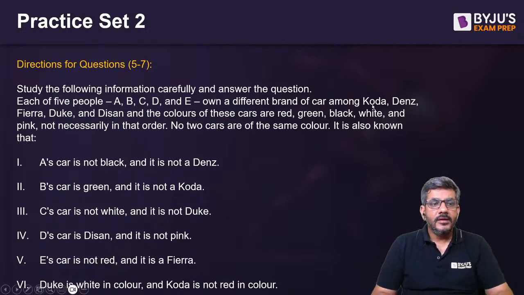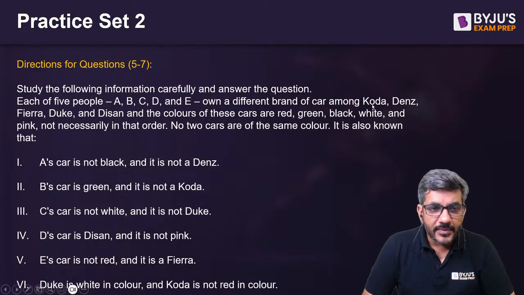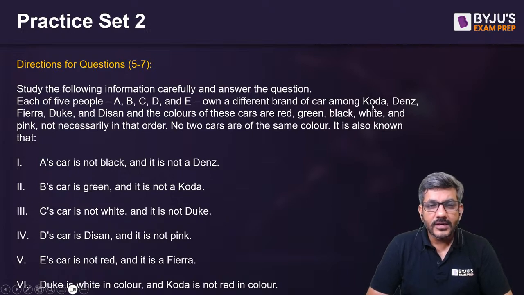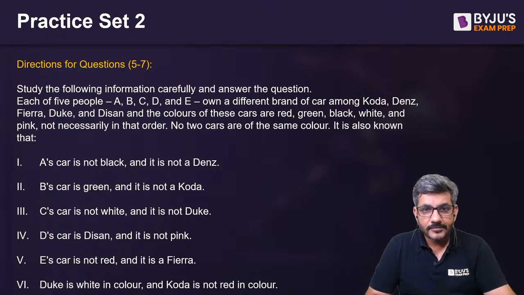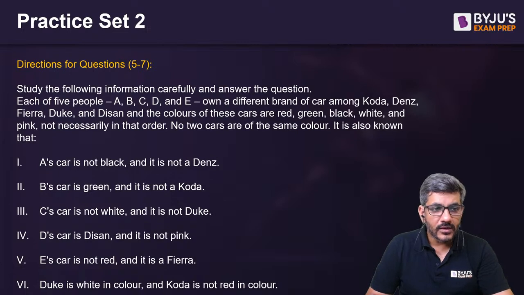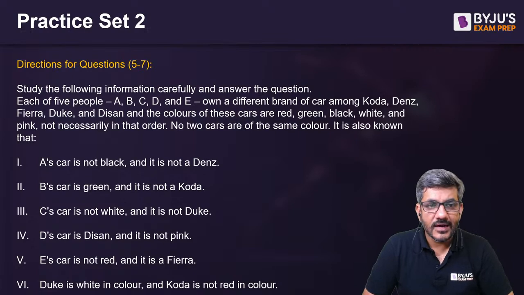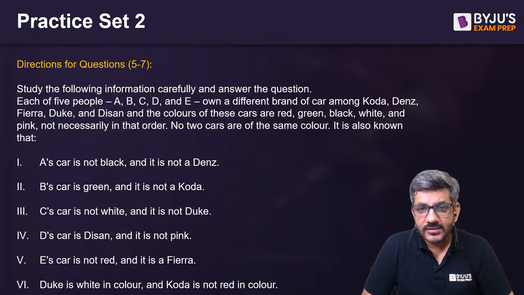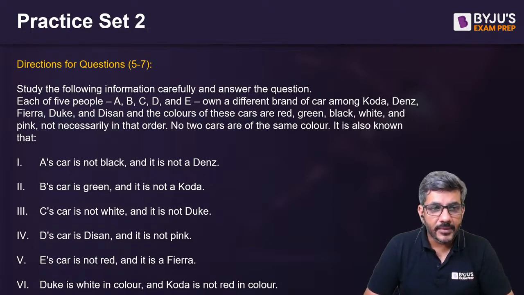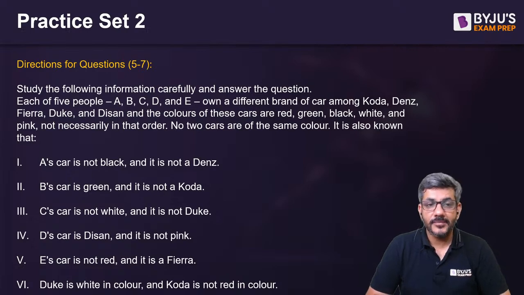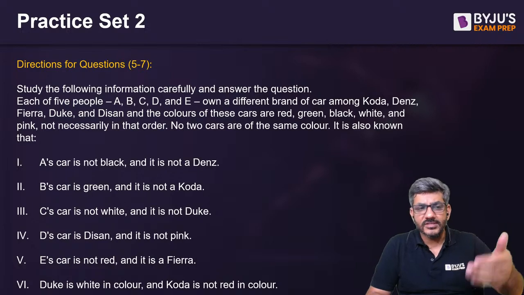It says each of the 5 people A, B, C, D, E own a different brand of car among Koda, Denz, Fiera, Duke, and Nissan. And the colors of these cars are red, green, black, white, and pink, not necessarily in that order. No two cars are of the same color. It is also known that, now there are a lot of informations with us.